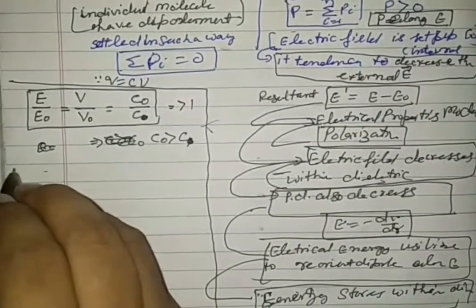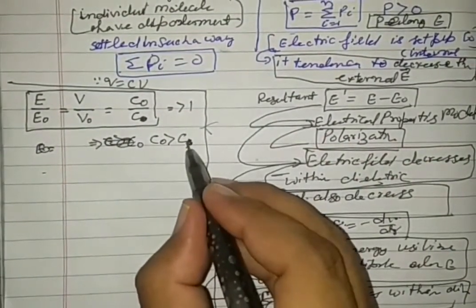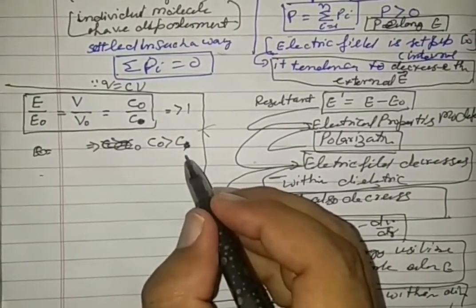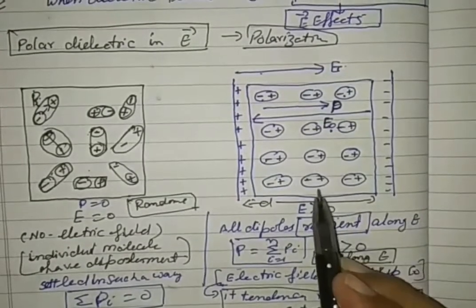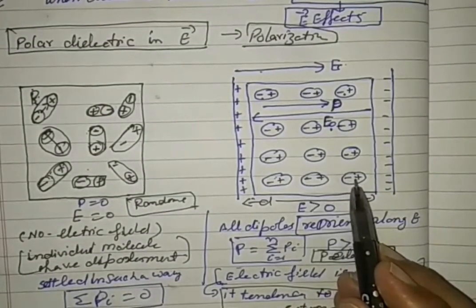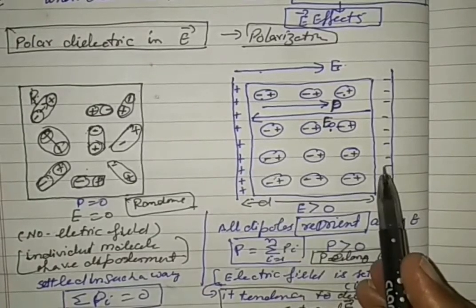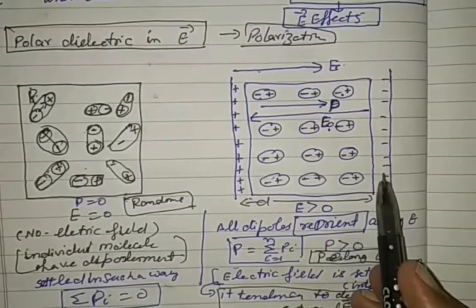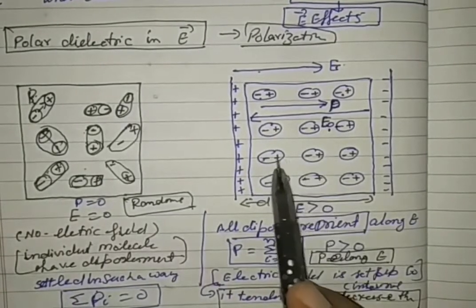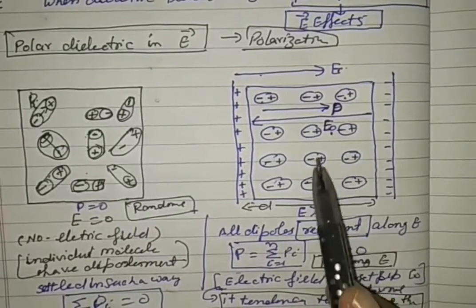It means that when a dielectric is placed between a parallel plate capacitor, its electrical property is modified. The electric field within the dielectric decreases, the potential difference decreases, and energy is stored due to the orientation of the dipoles.